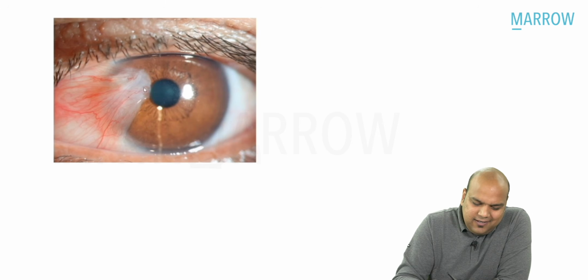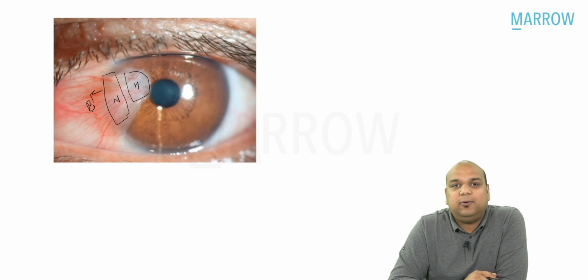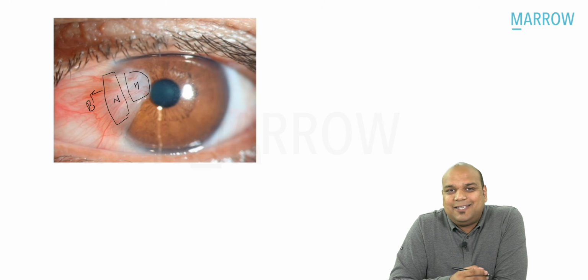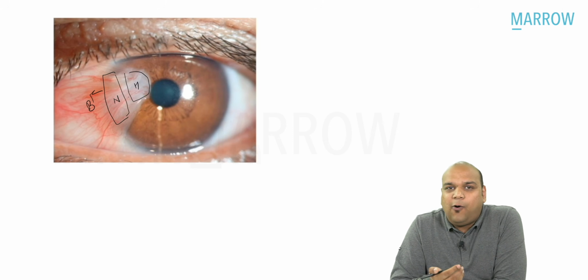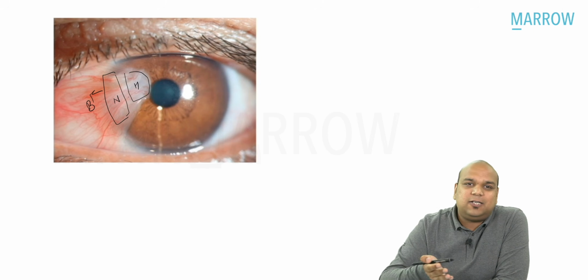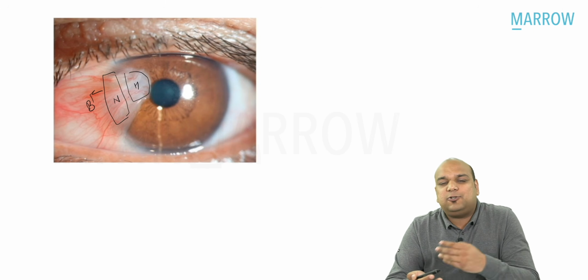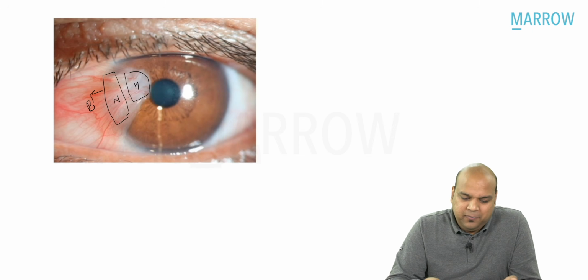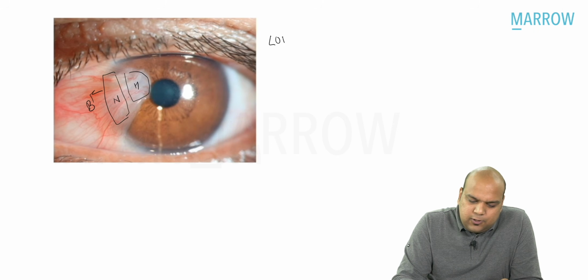I hope you remember this. We can clearly see this is the head, at the limbus, over the limbus, this is the neck, and then this is my body. Okay, everybody. So this is what a triangular growth of conjunctival degeneration over the cornea, destroying its superficial stroma and Bowman's membrane looks like. Can pterygium lead to loss of vision?